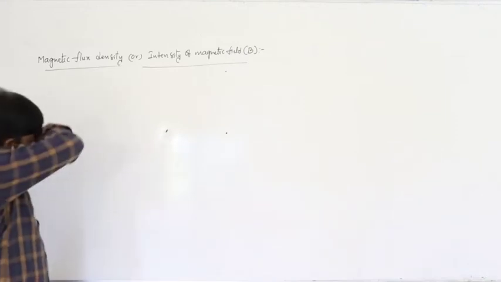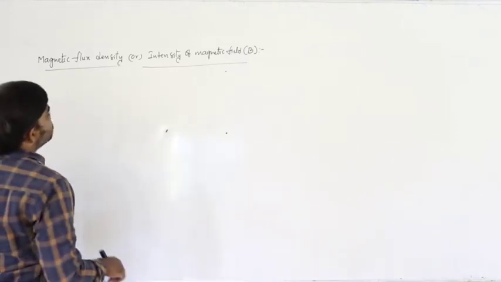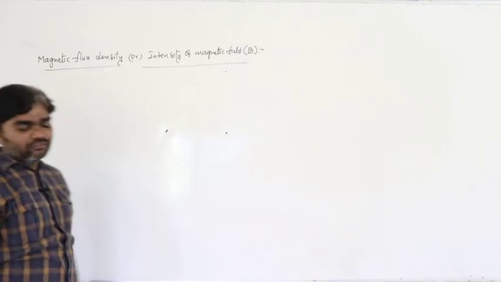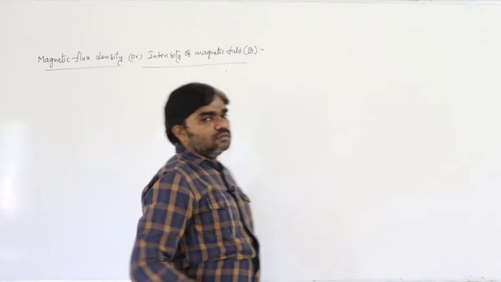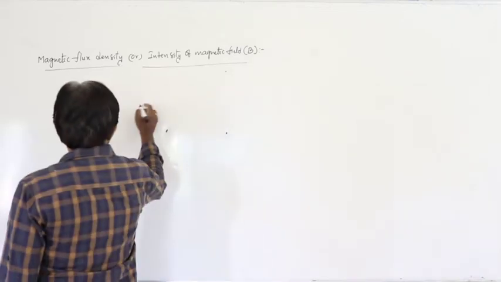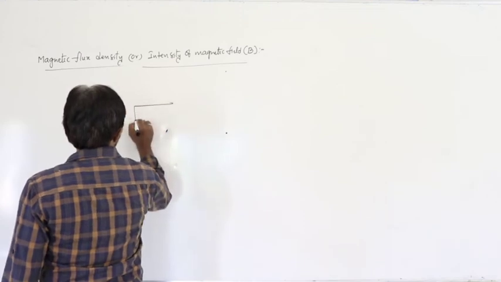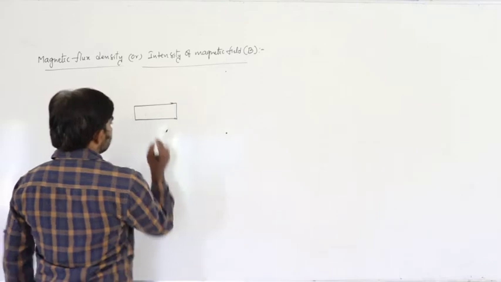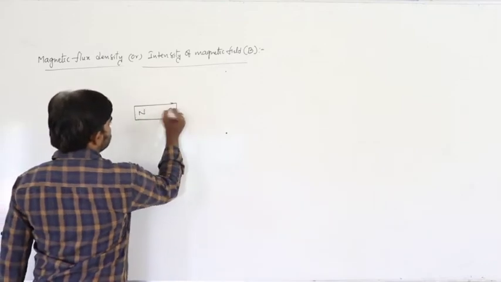So how can you define this? Before going to this, how can you define the magnetic field? What is meant by the magnetic field? For example, it is a north pole, let us say a south pole.